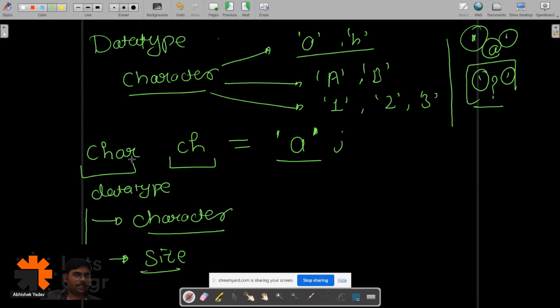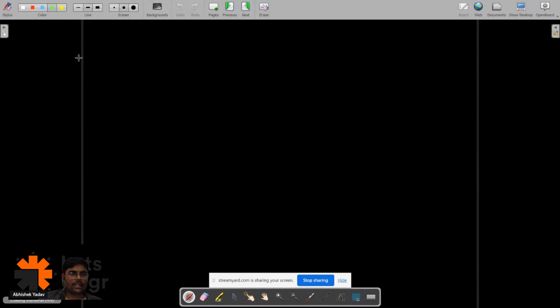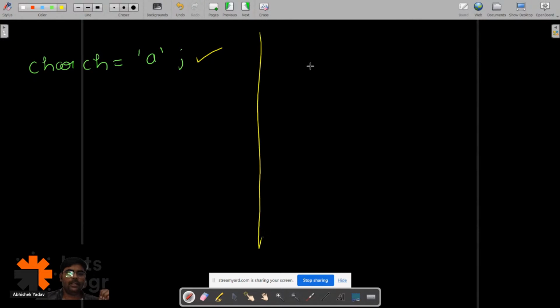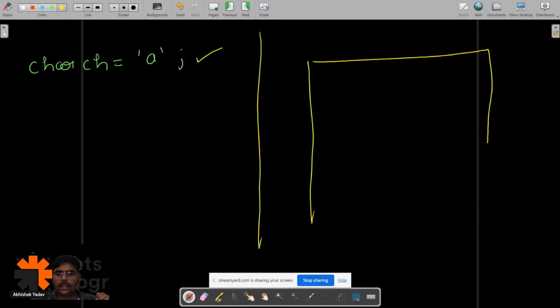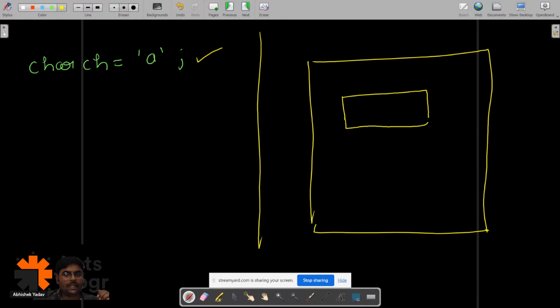correct. 1 byte. So the size is 1 byte here, right? So let's try to understand that part now. What happens here? What am I doing? char ch is equal to 'a'. The moment this line gets executed, there will be the computer memory, and in that computer memory, one byte will get allocated to this variable ch.